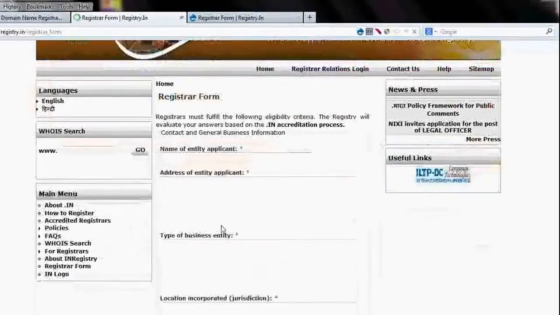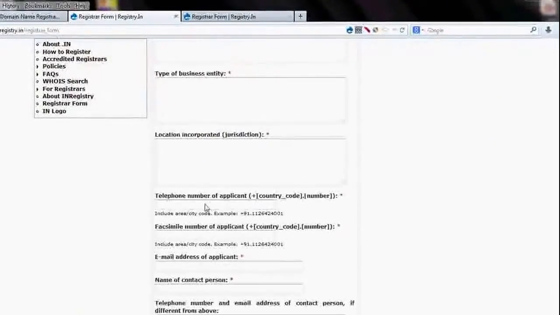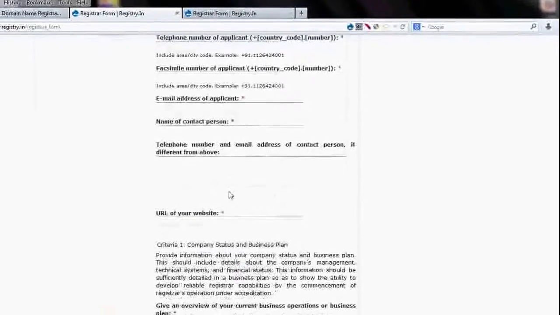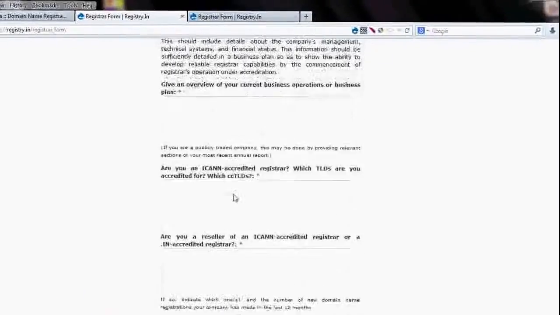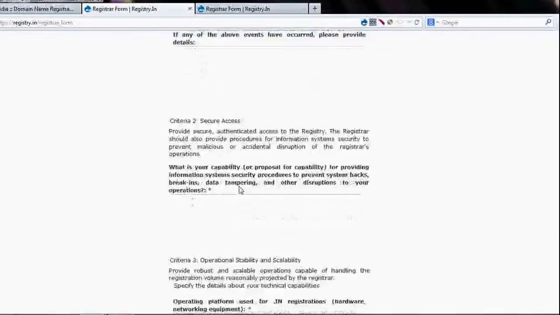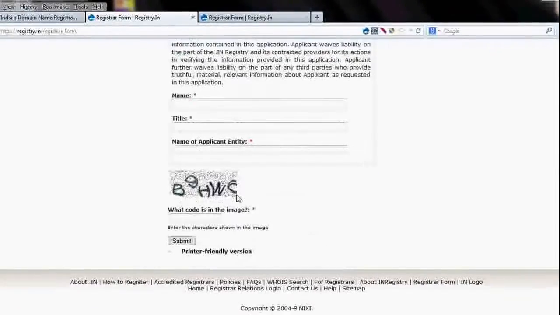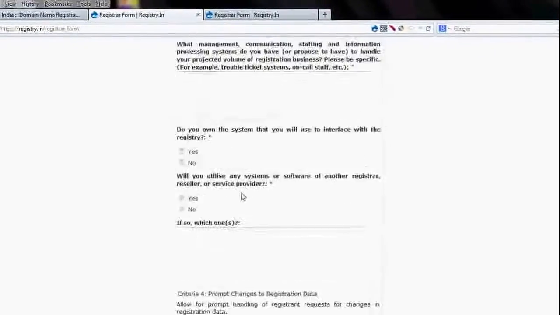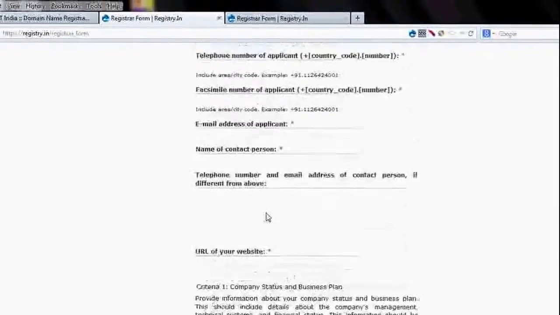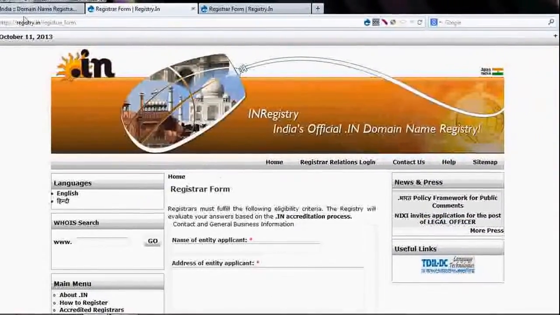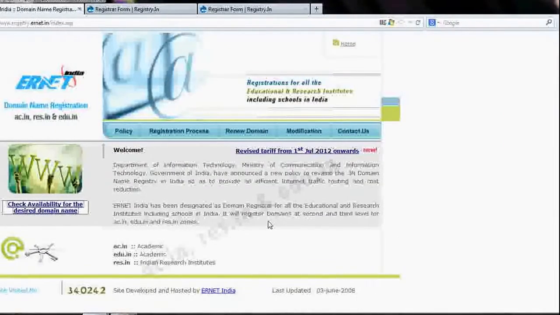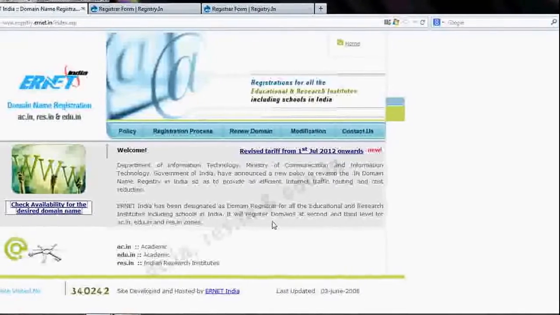You need to fill up all the details of your organization, who is the owner, what is your website name of the organization, whatever they are asking here. Just submit, fill here, and send the demand draft to that address. Okay, once you send those details and documents,